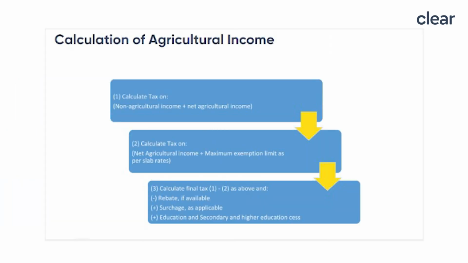However, the Income Tax Act has laid down a method to indirectly tax such income. You can see the calculations on the screen. This method or concept may be called the partial integration of agricultural income with non-agricultural income.